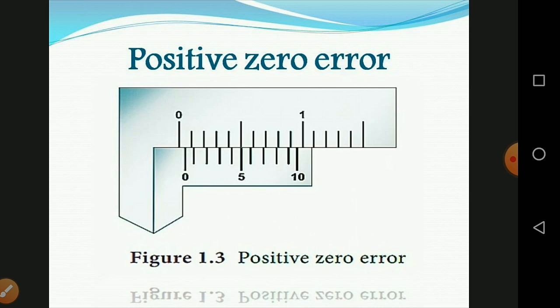So, positive zero error is equal to plus 5 into least count. The least count is 0.01 centimeter. So, 5 into 0.01 is equal to 0.05 centimeter, and the zero correction is negative. Hence, zero correction is minus 0.05 centimeter.